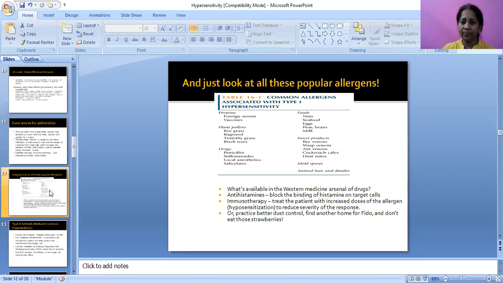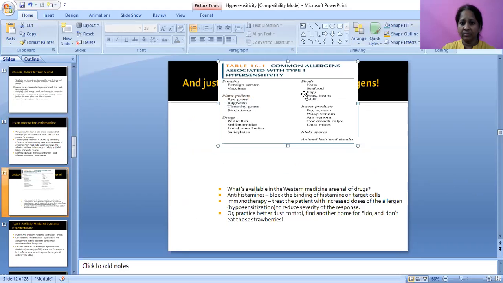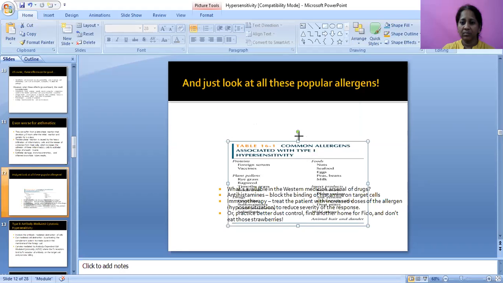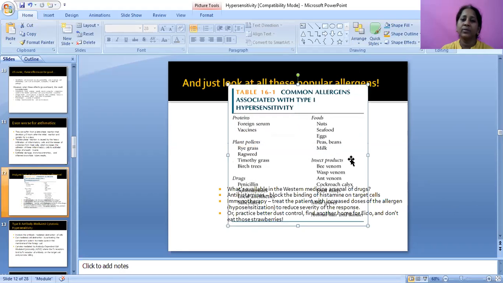And just look at the popular allergens. What are the popular allergens? You can see foreign serum proteins and vaccines. Plant pollens: ryegrass, ragweed, timothy grass. Foods: nuts, seafood, eggs, peas, beans, milk.